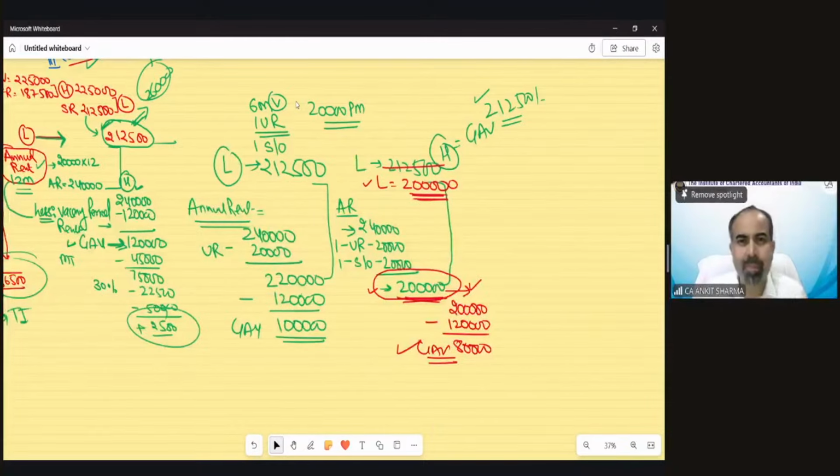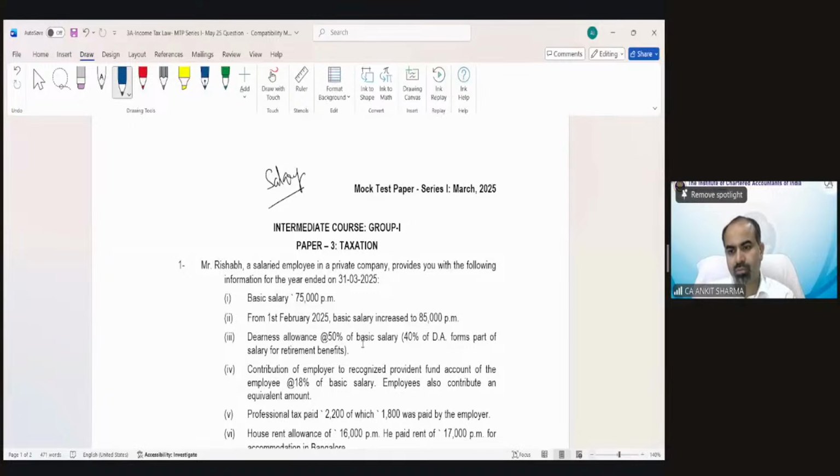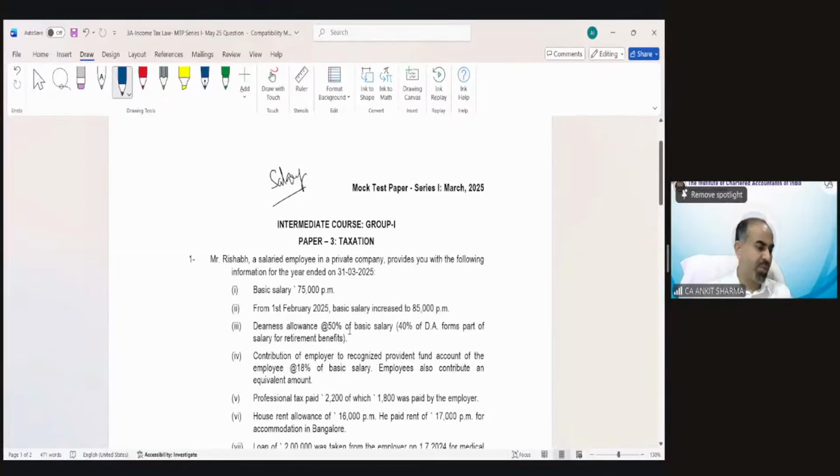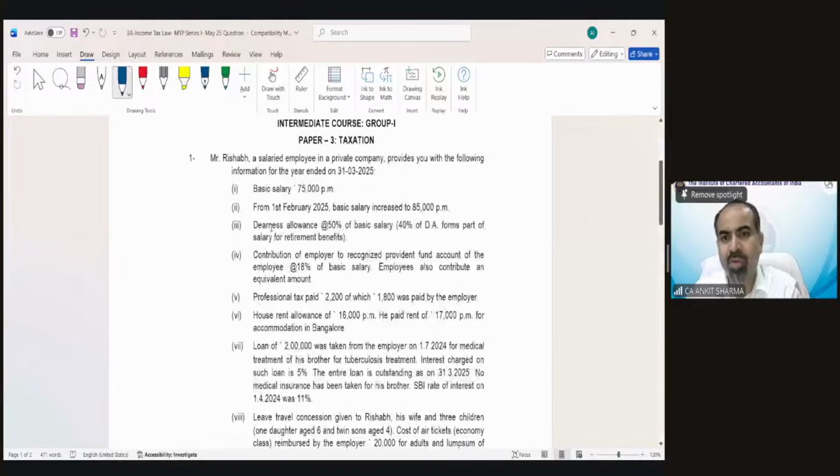Moving ahead. The next question I would like to discuss with you is an MTP question. So Mr. Rishabh, the question is there in front of you, students. Rajveer is saying no, sir, but actual. What does that mean, Rajveer? Regarding which point have you answered it? Okay. Fine. So moving to our MTP question.